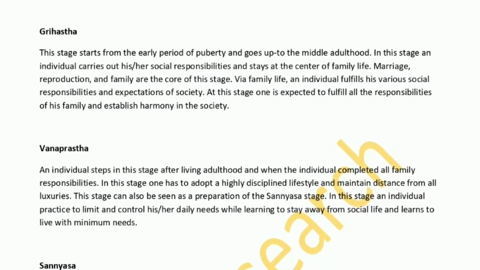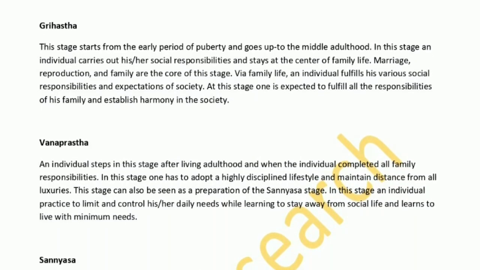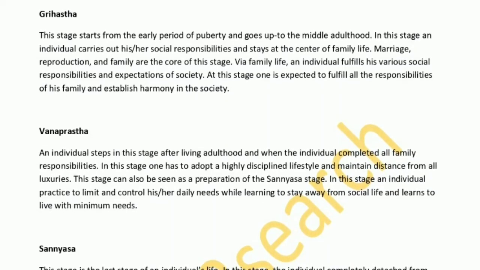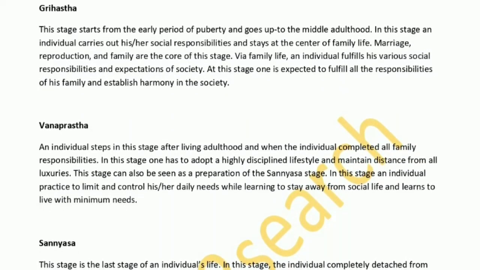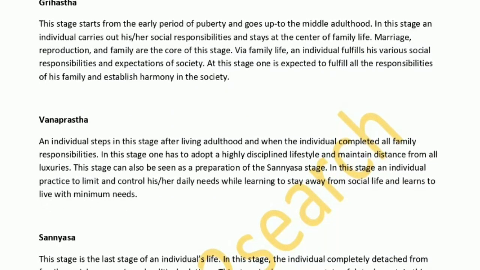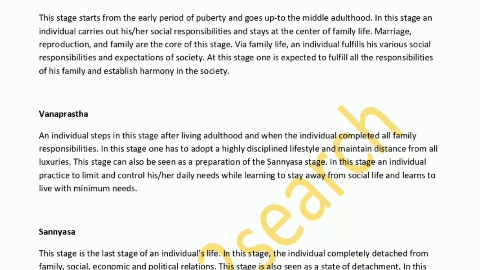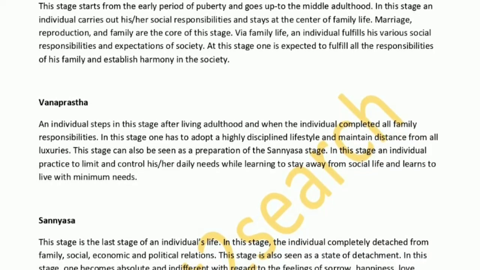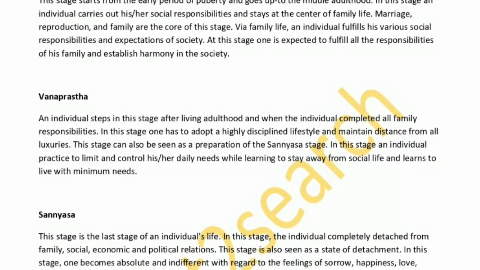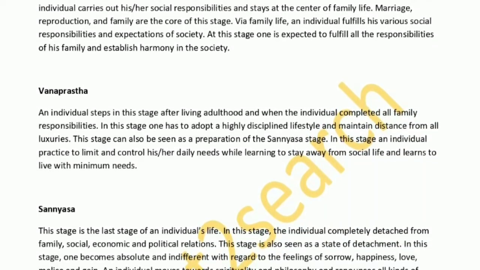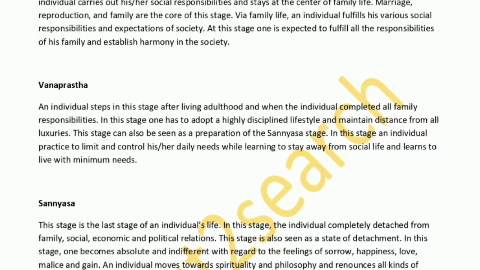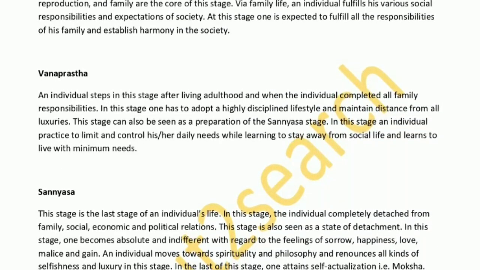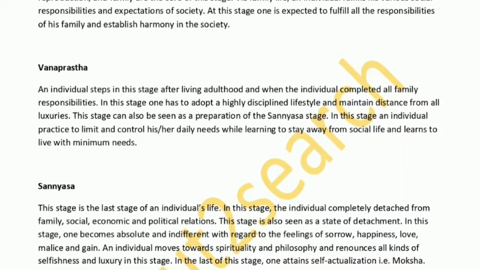Grihastha. This stage starts from the early period of puberty and goes up to middle adulthood. In this stage an individual carries out her social responsibilities and stays at the center of family life. Marriage, reproduction, and family are the core of this stage. Via family life, an individual fulfills his various social responsibilities and the expectations of society. At this stage one is expected to fulfill all the responsibilities of his family and establish harmony in society.